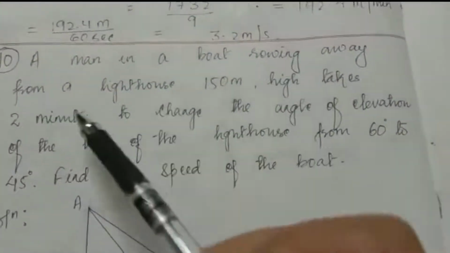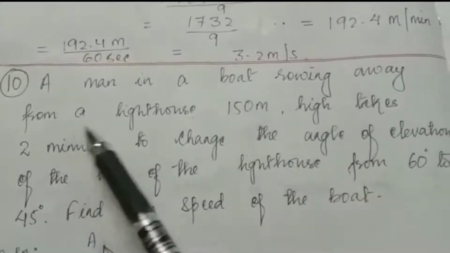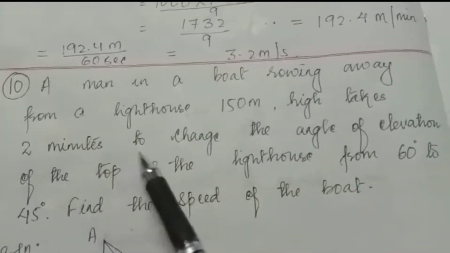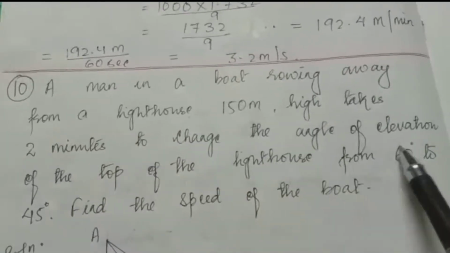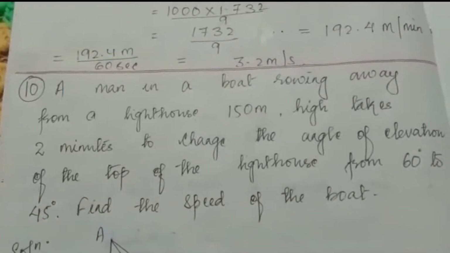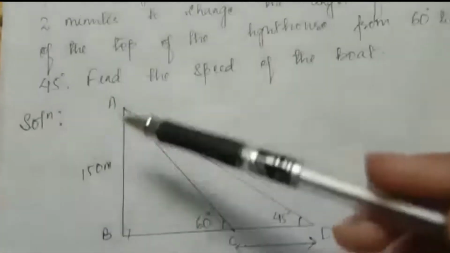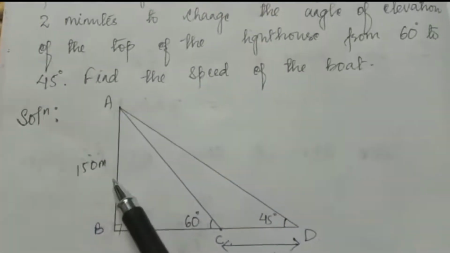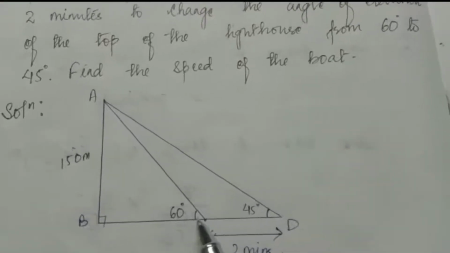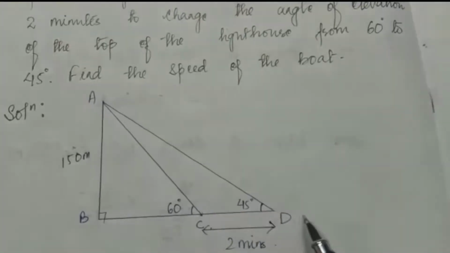Next is question number 10. A man in a boat rowing away from a lighthouse 150 meter high takes 2 minutes to change the angle of elevation of the top of the lighthouse from 60 degree to 45 degree. Find the speed of the boat. So here is the lighthouse whose height is 150 meter. So suppose the boat is here. Initially the boat is here, but the boat is rowing away from this lighthouse.